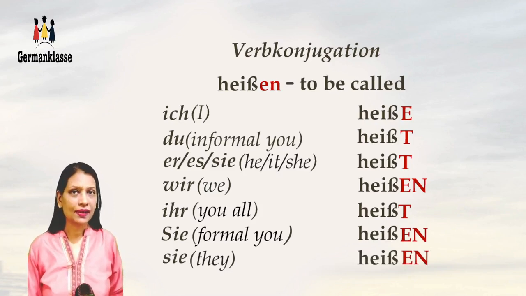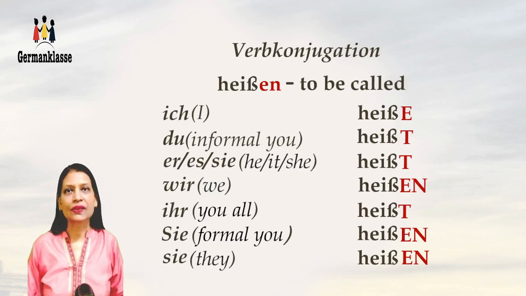If you see here, the conjugation for the du and es form is the same. This is because the beta sign between I and T is a double S, so we won't be adding another S for du. So for du as well as es we'll say du heißt and es also heißt.